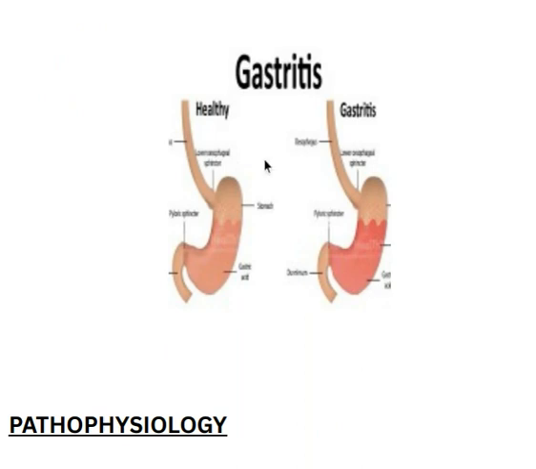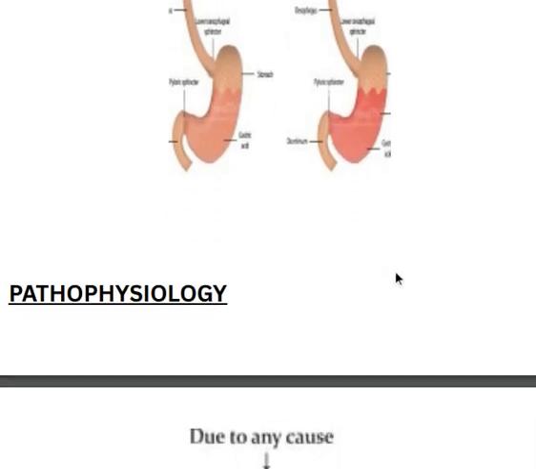You can see here in the diagram, this is a healthy stomach and the stomach which is inflamed, caused by gastritis. This is the HCl, which is increased in the stomach. I'll explain in the pathophysiology.